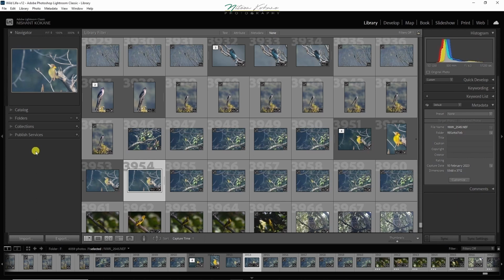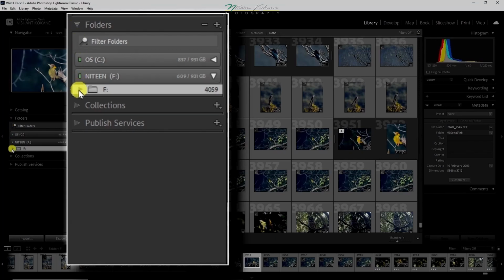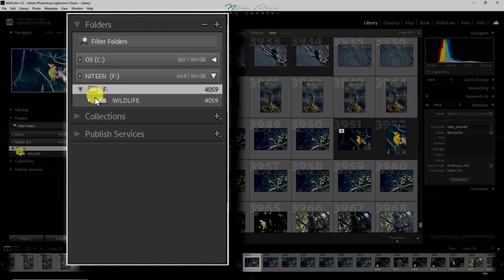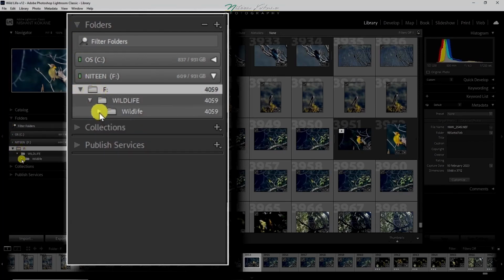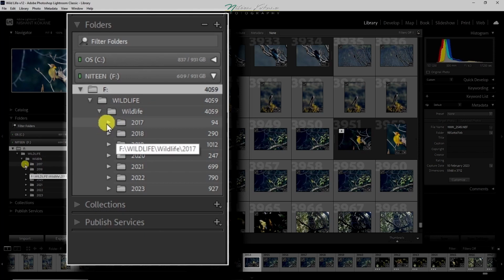Now let us see how I created folders in the catalog. I have kept all my folders in F drive of the PC with the name wildlife. I have created folders named year-wise: 2017, 2018 and so on.